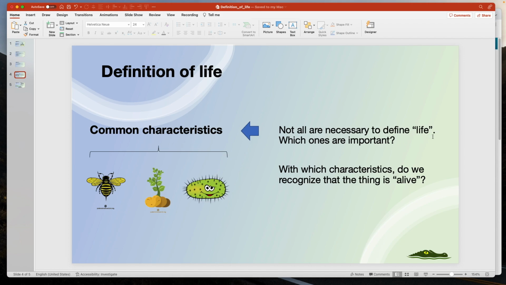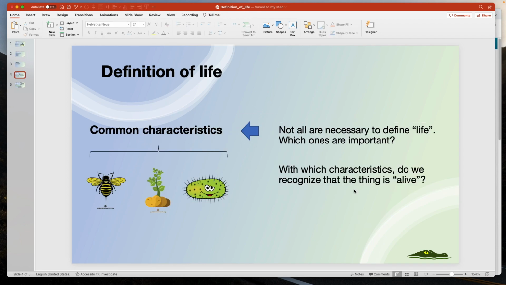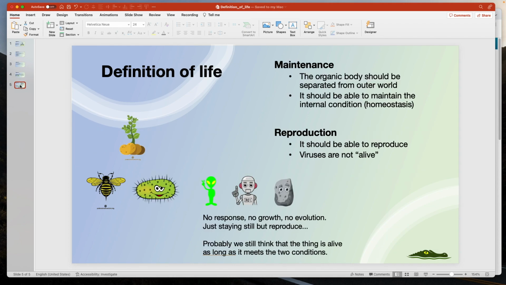For example, all existing organisms use DNA or RNA as genetic material. However, no textbook uses that as a definition of life. So which characteristics should be used? With which characteristics do you recognize that the thing is alive? We consider that as just 2. Maintenance and reproduction.